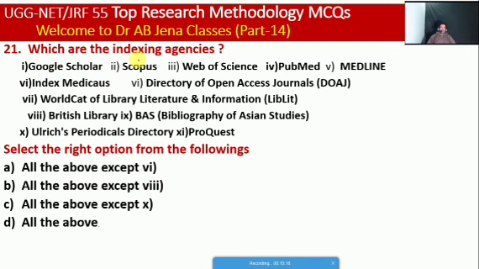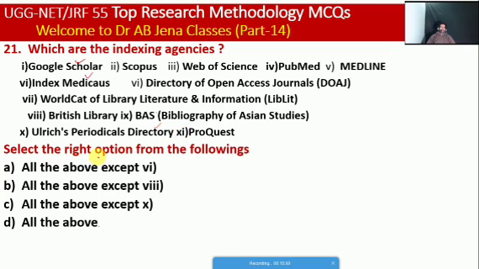Next, we will see which are the indexing agencies. These are the popular indexing agencies: Google Scholar, Scopus, Web of Science, PubMed, Medline, Index Medicus, the Directory of Open Access Journals, that is the DOAJ, WorldCat, Library Literature and Information, that is LIT, British Library, the BAS, that is the Bibliography of Asian Studies, Ulrich's Periodicals Directory, ProQuest.